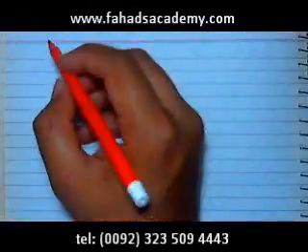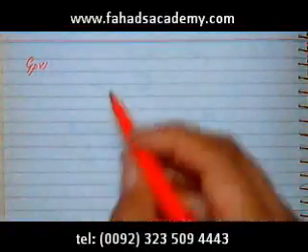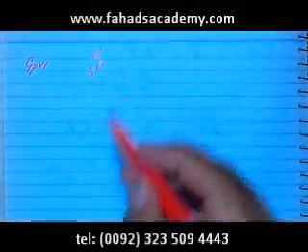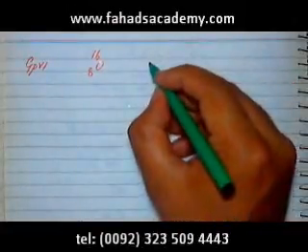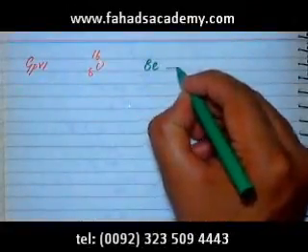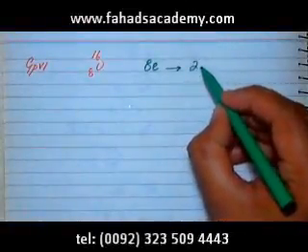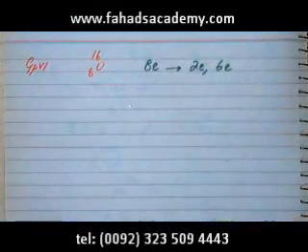Now let's move on to group 6. In group 6, let's say we have oxygen, which is 8 and 16. A neutral atom of oxygen is going to have a total of 8 electrons, and the arrangement of those 8 electrons would be 2 electrons in the inner shell and 6 electrons in the outer shell.